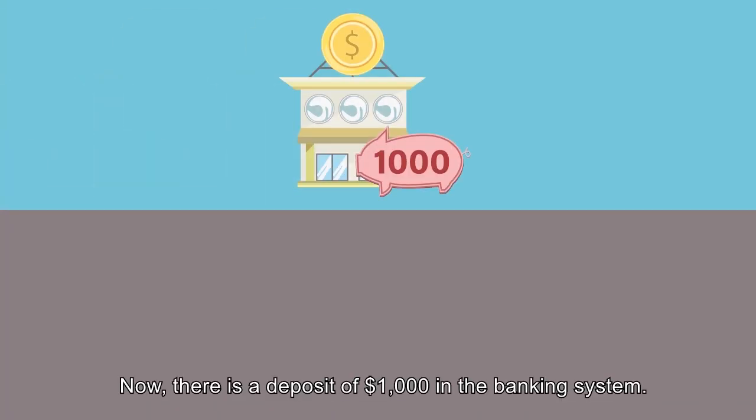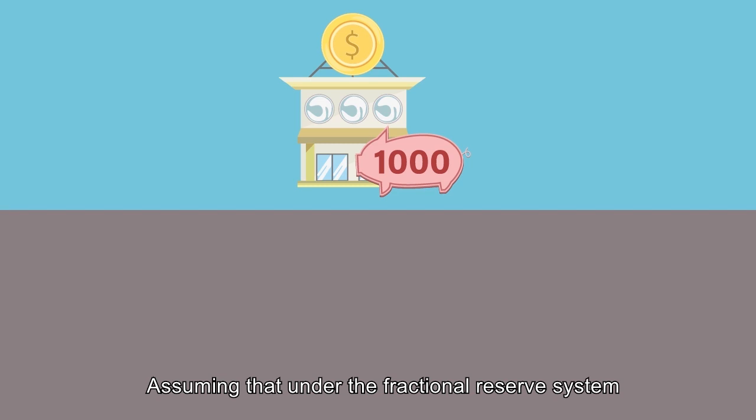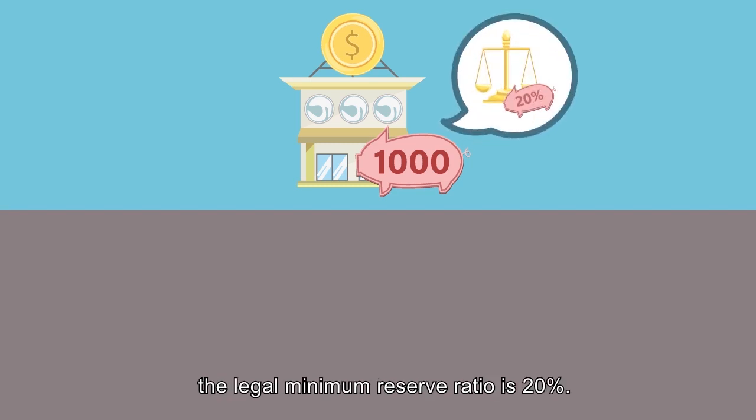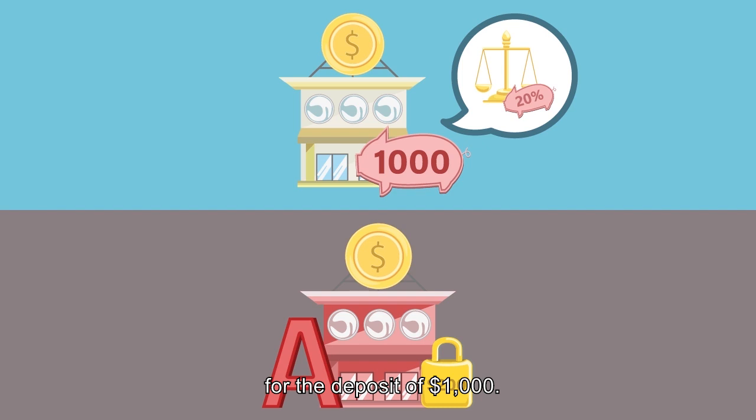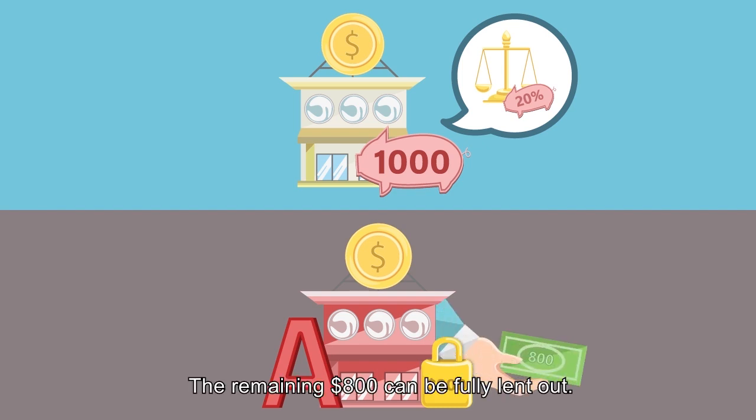Now there is a deposit of $1,000 in the banking system. Assuming that under the fractional reserve system, the legal minimum reserve ratio is 20%. Therefore, Bank A only needs to retain $200 as reserve for the deposit of $1,000. The remaining $800 can be fully lent out.